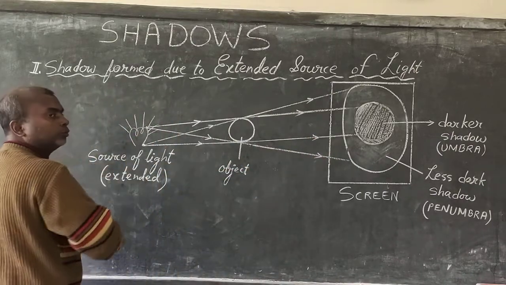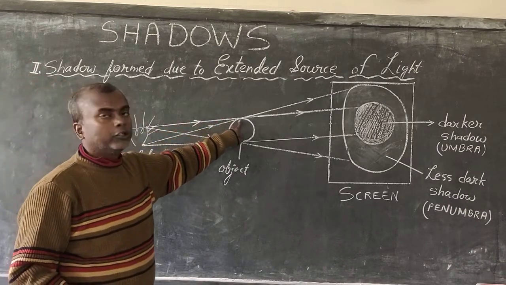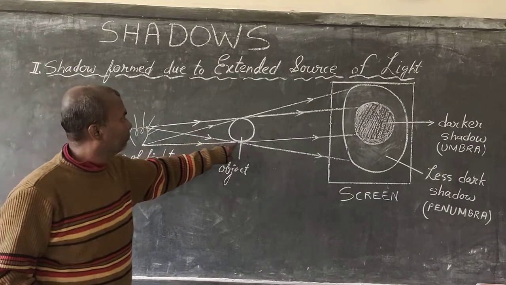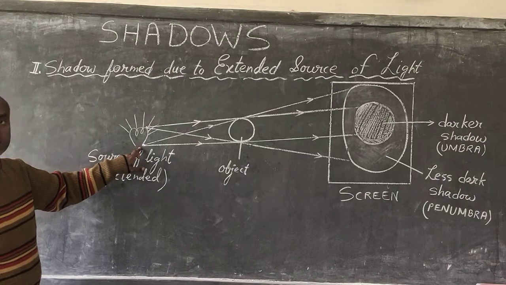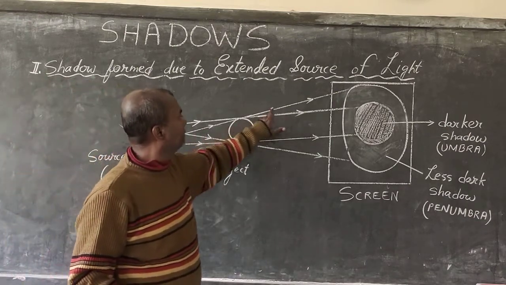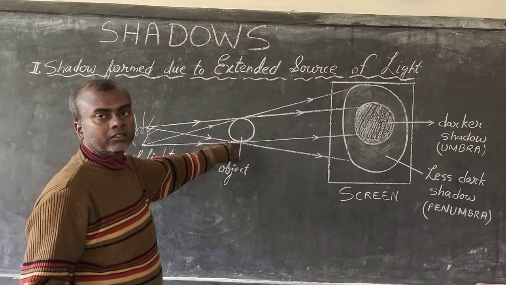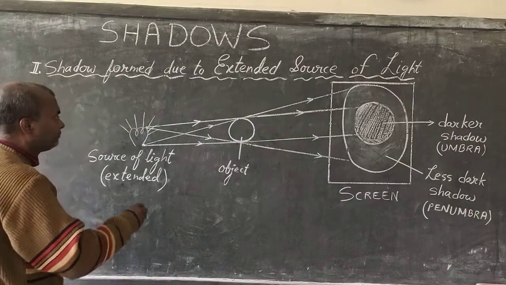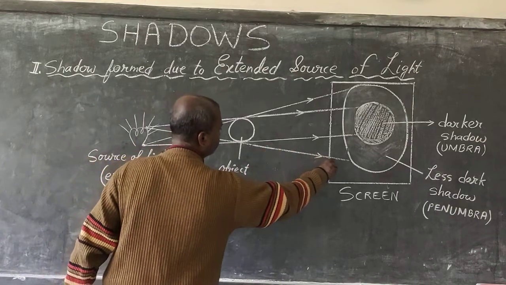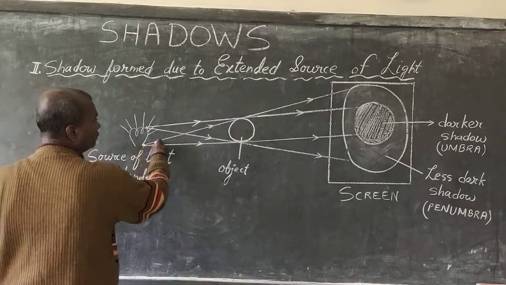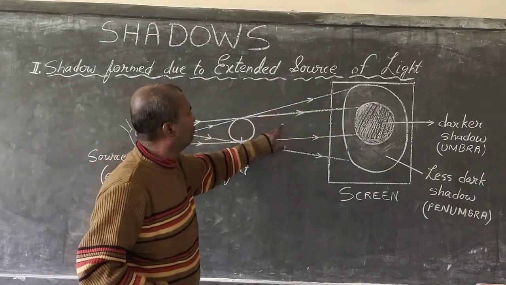So from this point, 2 rays I have drawn. One ray from the top portion to the top of the object. One ray from here top to the bottom of the object going towards the screen. Same thing again from the bottom point. One ray going to the top of the object and one ray going to the bottom of the object. Alright, remember the sequence: from top to top, from top to bottom, from bottom to top of the object, from bottom to bottom of the object. So 1, 2, 3, 4 rays.